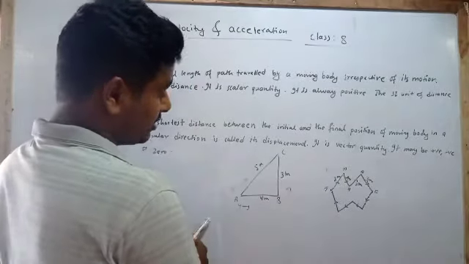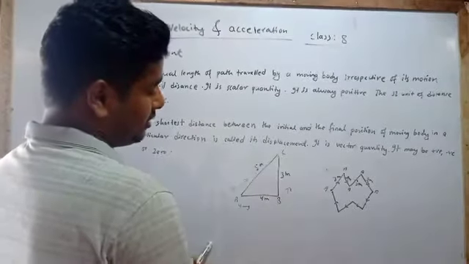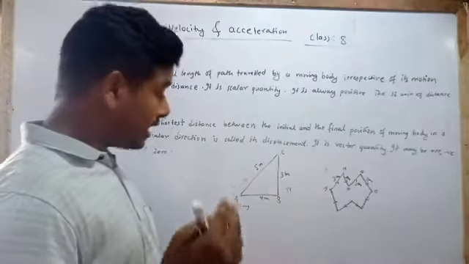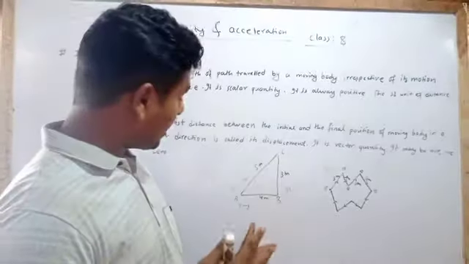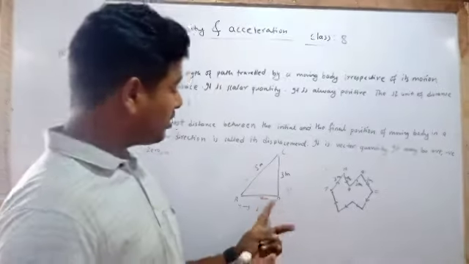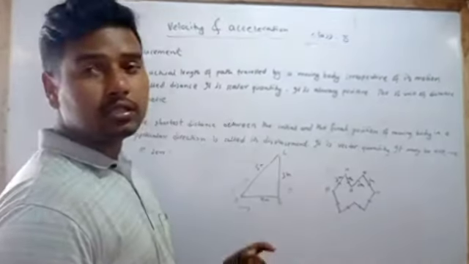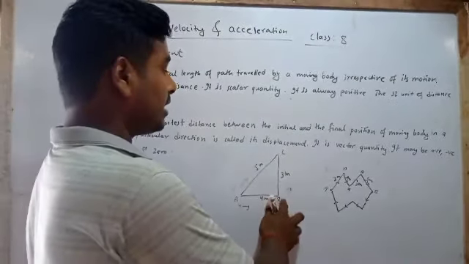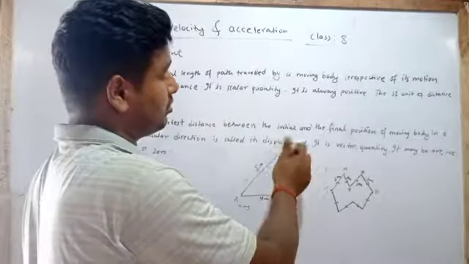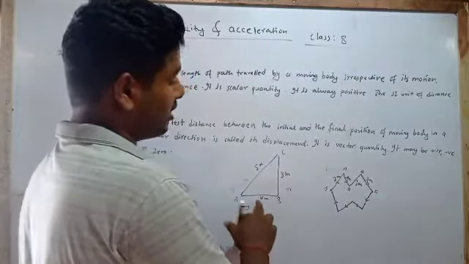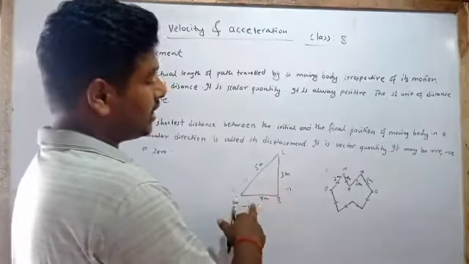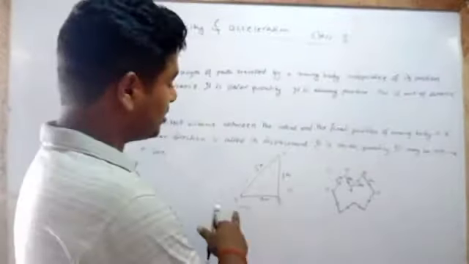Okay. Here for X the displacement is 5 meter, but Y has two displacements. One is 4 and another one is 3. When Y moves from here to here, Y passes again above to reach the point C. Here this displacement and this displacement are going to be added. That becomes the distance for this Y.